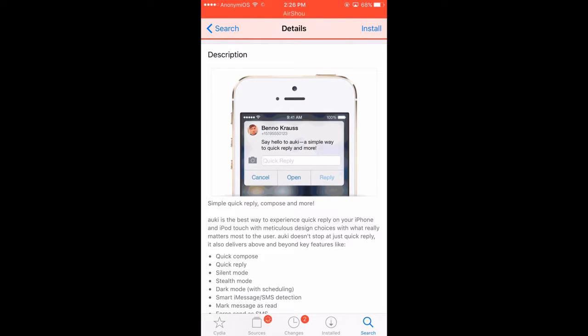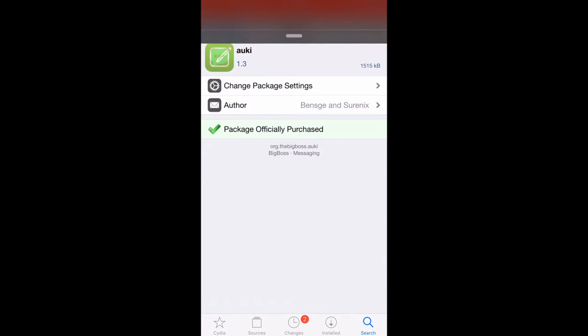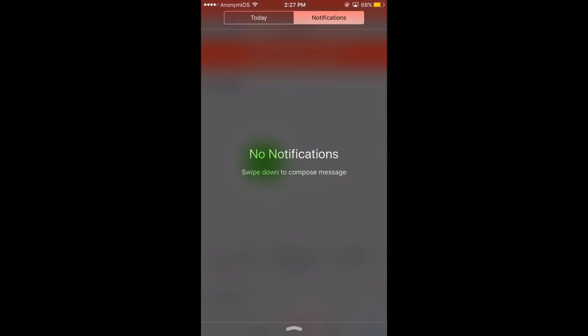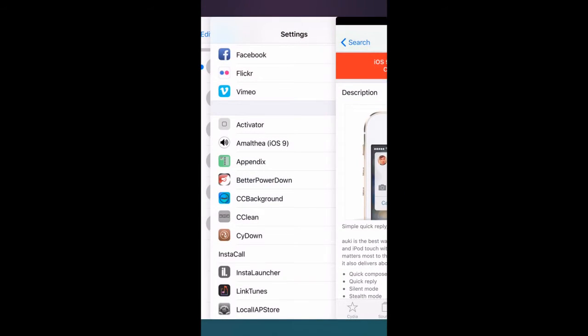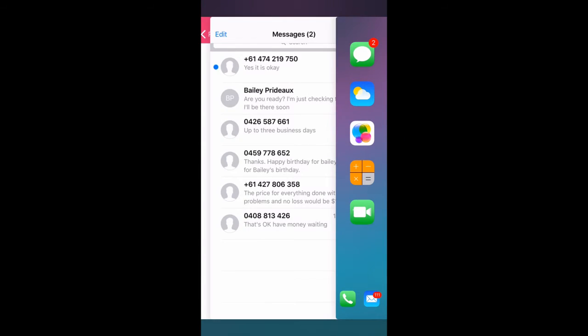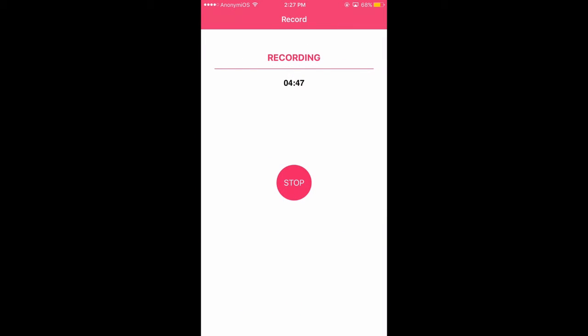So you can see that when you get a notification coming down, you then swipe it more and you will have the box in the way. But that is pretty much it for this tweak. There is nothing much more to configure with this one, and apart from that, that is pretty much the whole idea of this tweak, which is just to quickly compose and reply to messages instead of opening up the app and reducing the speed of your device.